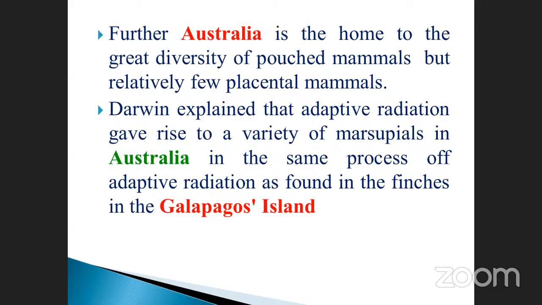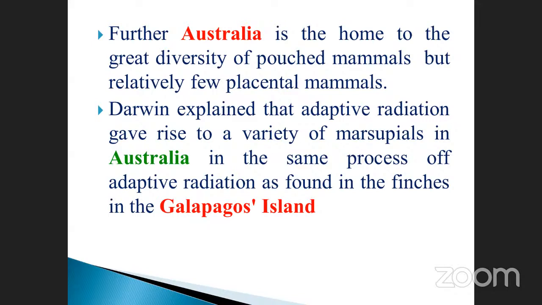It is an island, so they do not move anywhere. Within the land only, what trees, what plants, what animals can survive? That is the general characteristic. They will not exist from anywhere else. Pouched mammals are nothing but the kangaroo. Likewise, in the Galapagos Islands, the finches are also here.